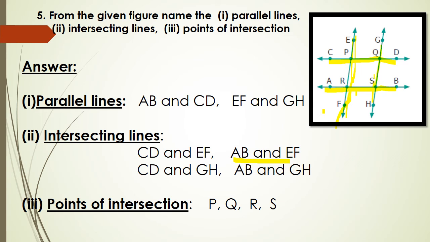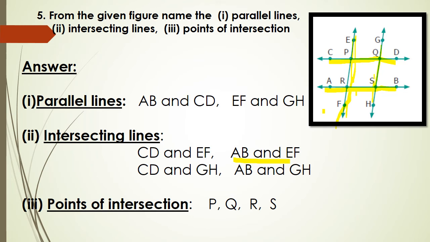Okay. We will move on to the next problem. From the given figure, name the parallel lines, intersecting lines, and point of intersection. What is a parallel line? Yes, two lines that do not intersect or meet each other. Can you identify the parallel lines? Look at the picture.